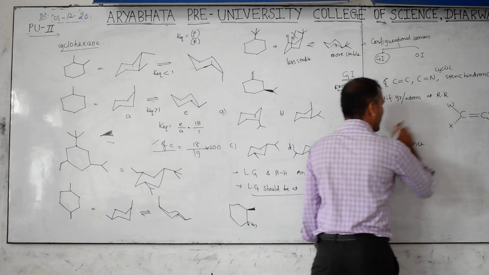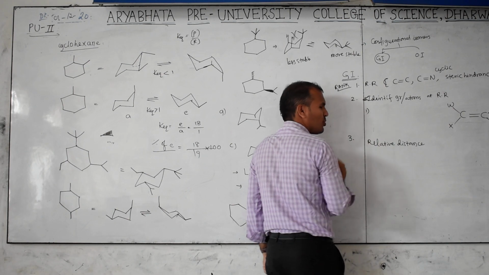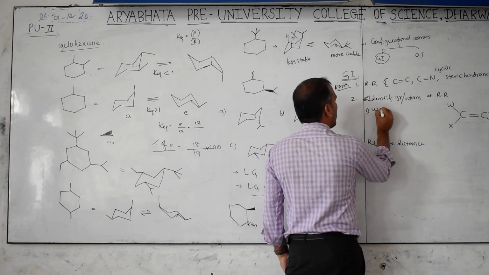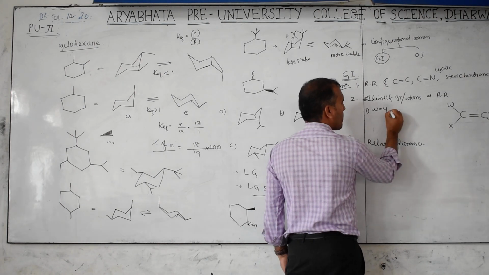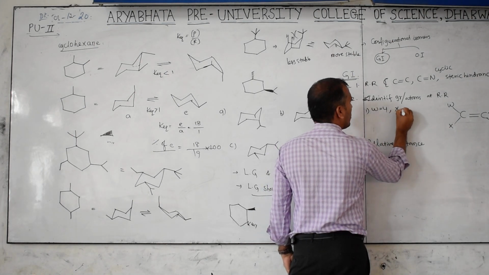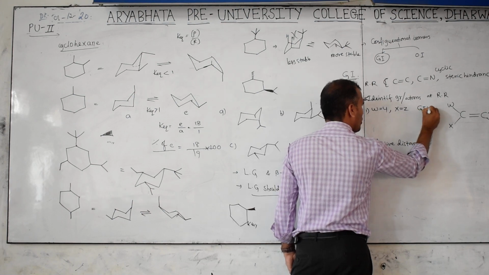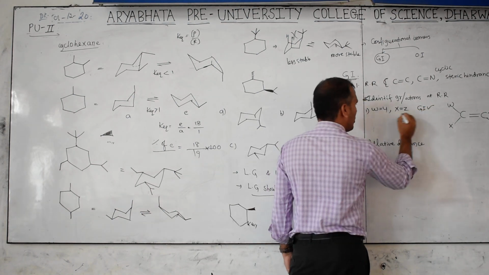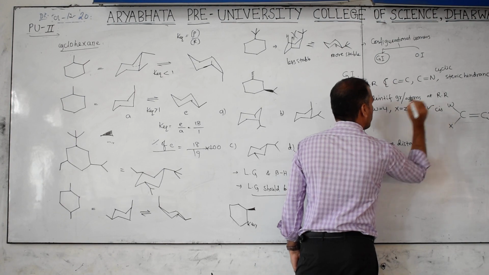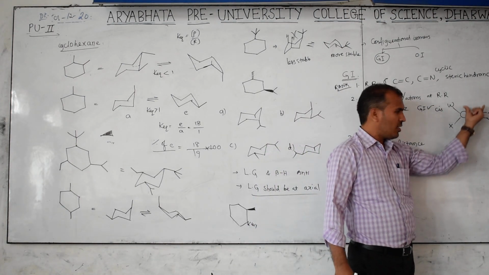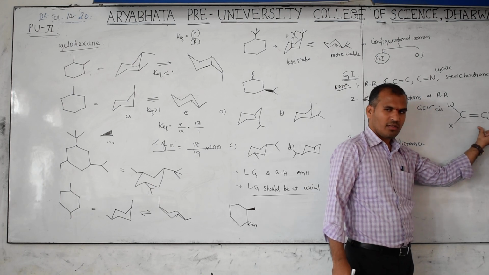Now, in this condition, when does it show geometrical isomerism? If W equals Y and X equals Z, then GI shows, and that is the cis form. W equals Y means same groups, X equals Z means same groups.